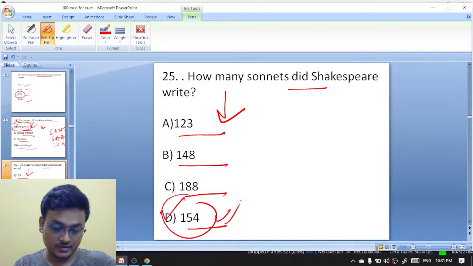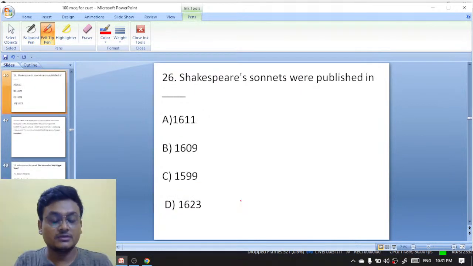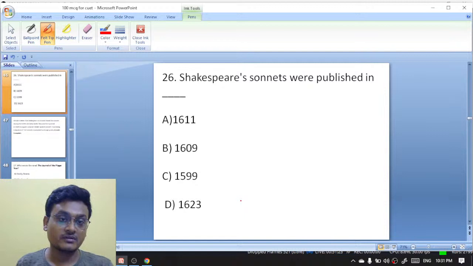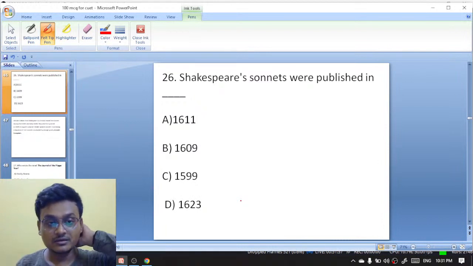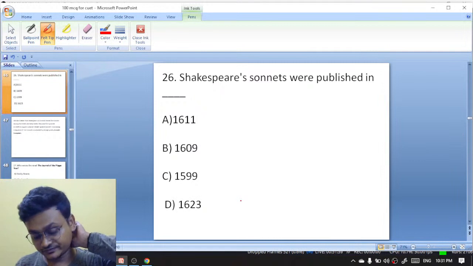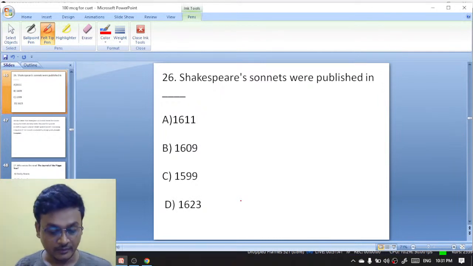Exactly. Shakespeare's sonnets were published in 1611, 1609, 1599, or 1623? When did Shakespeare's sonnets get published? We are having 100 MCQs. Now we are running on 26. We will be completing everything.